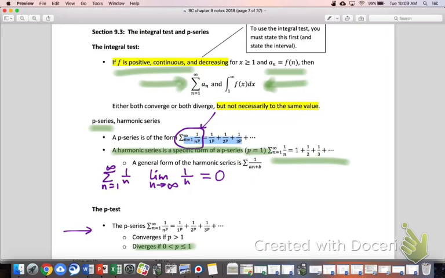Some books, your textbook included, say that a general form of the harmonic series is this, 1 over an plus b. So they allow for a constant to be added on to the harmonic piece of the denominator. Other textbooks are not so liberal with that, so just know that there could be some disagreement. Later on, if you took some class on series, they might not be that liberal with that. Okay? But we'll still use that for sure. Any questions at all?